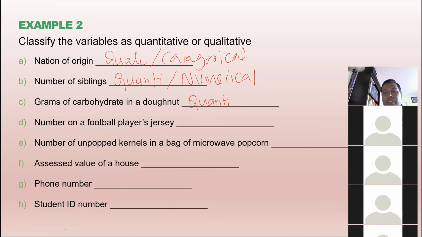Like you can add and subtract. Okay, this player has number 5, this player has number 7. So if I add, I'll get 12. Can we do that? No. So this number is not the number which you can add, subtract, multiply, or divide, right? So is it qualitative or quantitative then? Qualitative.